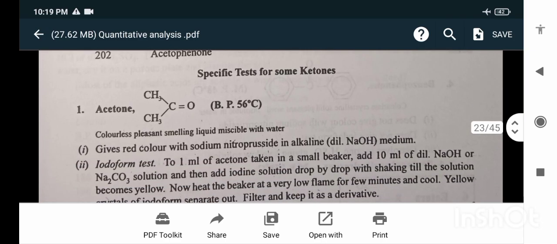Specific tests for some ketones. Acetone: boiling point is 56 degrees Celsius. Colorless, pleasant smell, miscible with water, gives a red color with sodium nitroprusside in alkaline dilute NaOH medium.